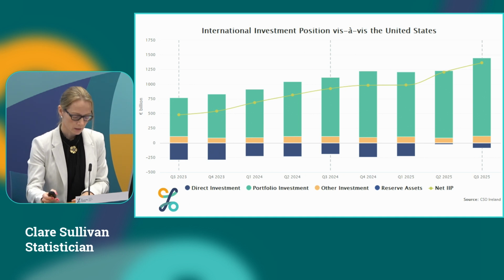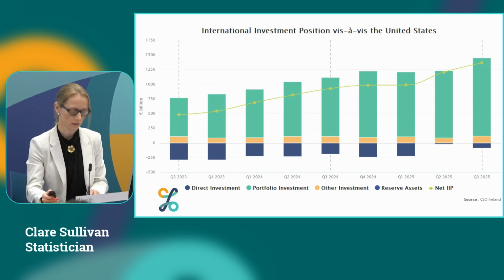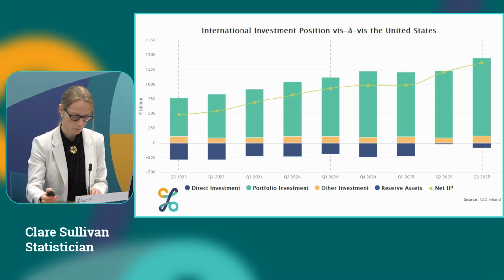Now, looking at the net international investment position with the US, where like the US current account, we are looking at the geography of the immediate counterpart. We can see positions in net direct investment in navy, portfolio investment in green, and other investment in yellow. The reserve assets are barely visible on the graph. At the end of this quarter, our net international investment position with the US stood at 1.4 trillion. That's up 157 billion from the previous quarter.